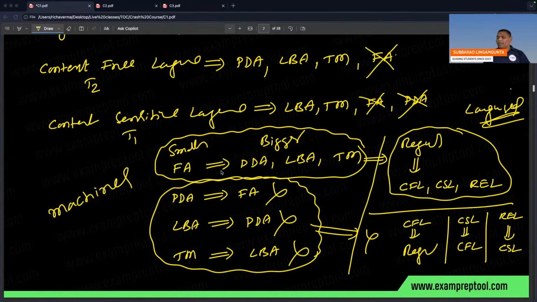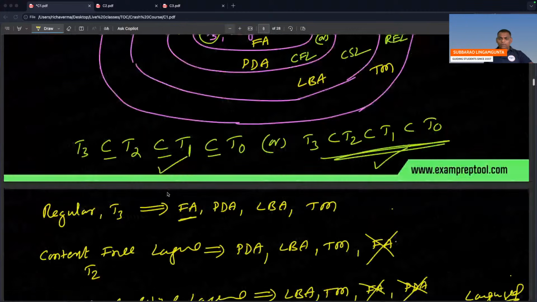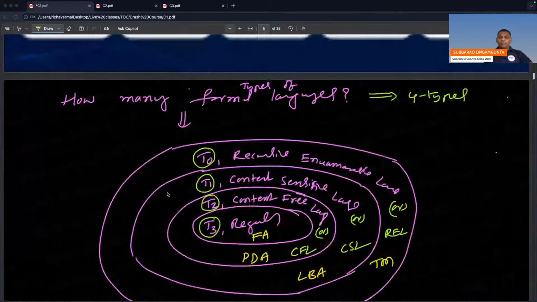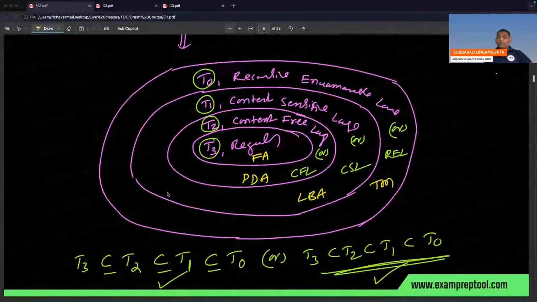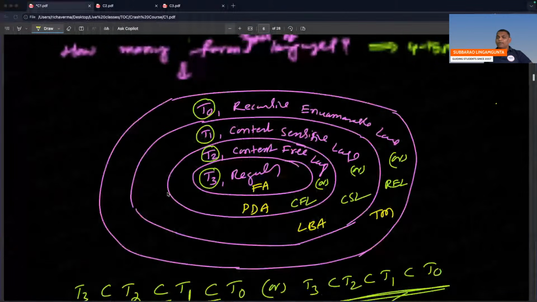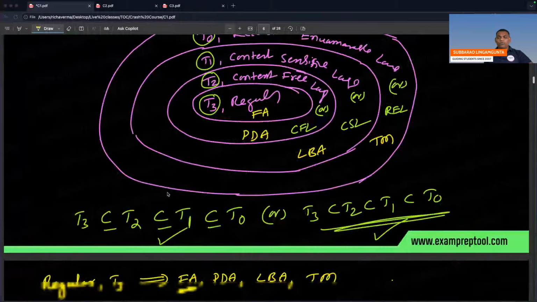How many formal languages? For every formal language, which automata? This is just an introduction, within a few minutes everything will be okay. Can we go further? How many types of formal languages? 4. Perfect. If you are comfortable, let's move to next.